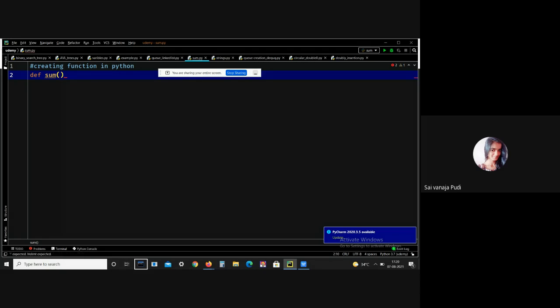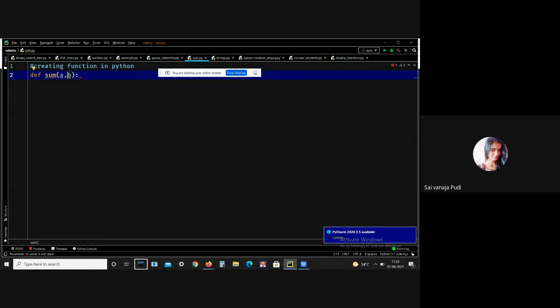The function accepts parameters, which we can also call arguments. These parameters or arguments are both optional.